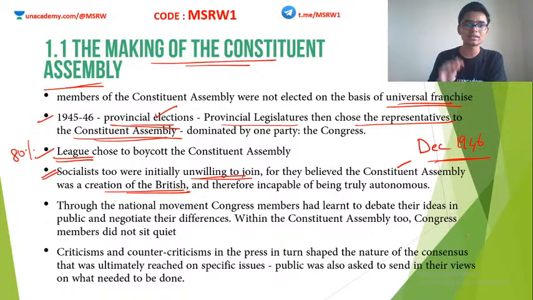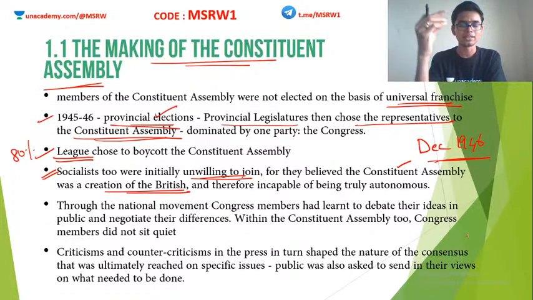Although the government of India at that time had a majority of Indian members, the Viceroy and the Commander-in-Chief were still British. So the socialists thought the Constituent Assembly was actually a creation of the British and not an indigenous idea, and therefore they believed that it is incapable of being autonomous.